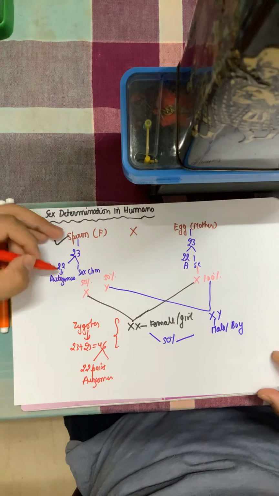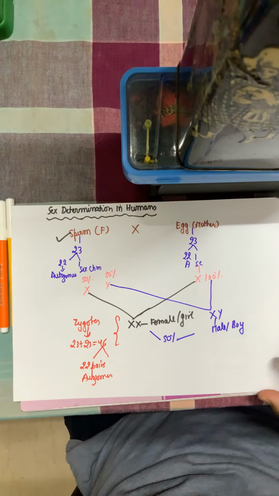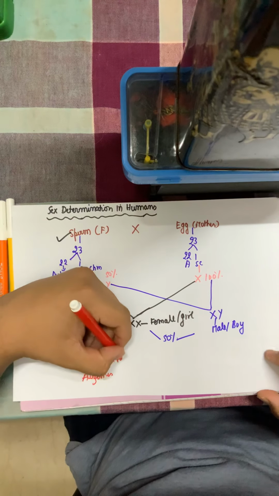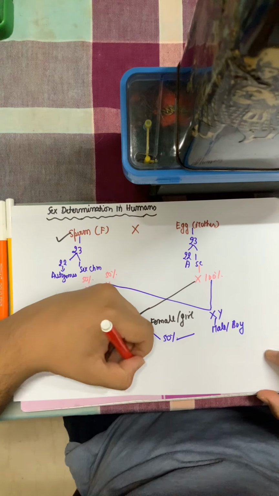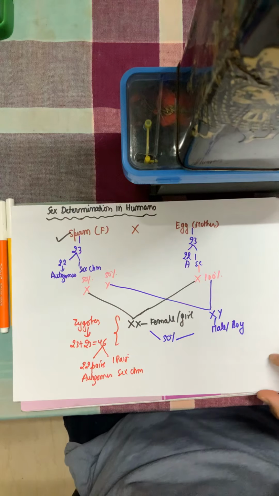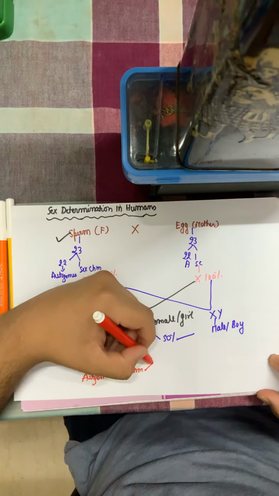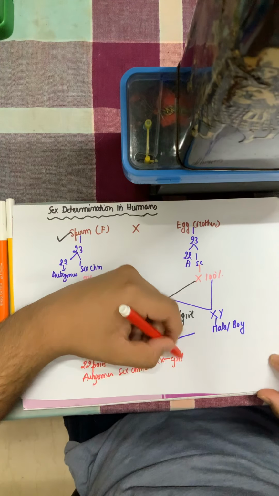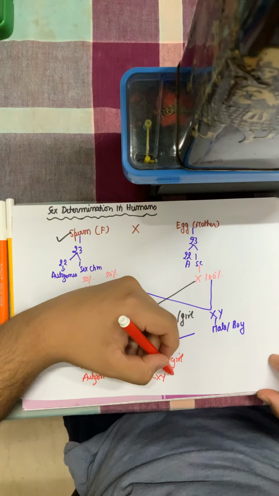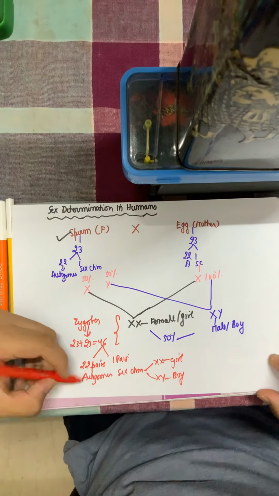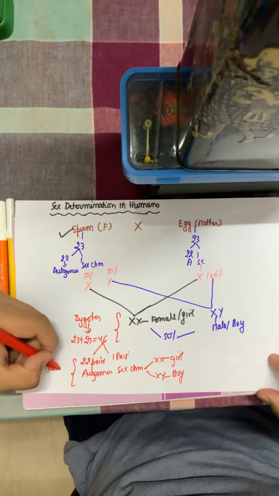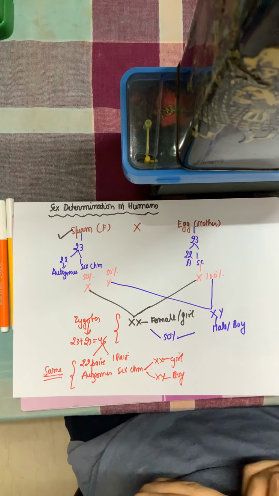How? 22 plus 22, 44, 22 pairs. And one pair is the sex chromosome. If it's XX it will be a girl. XX will lead to a girl and XY will lead to a boy. Autosomes are the same in a girl or a boy.